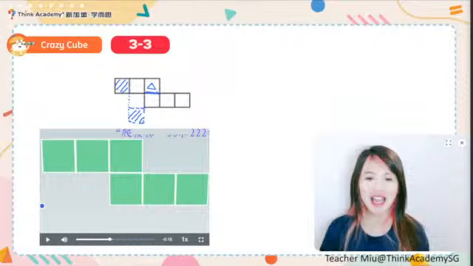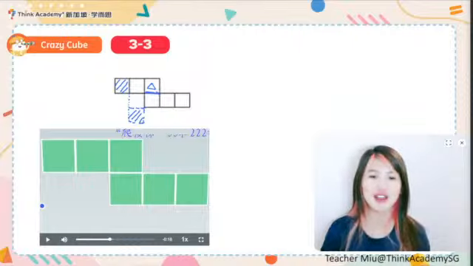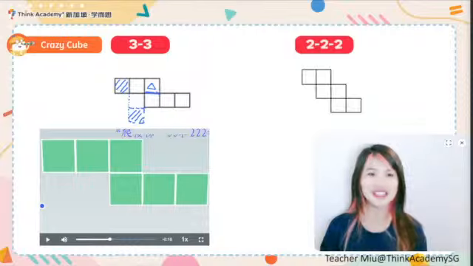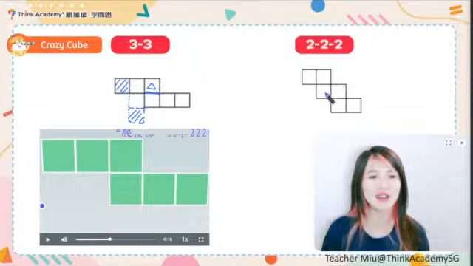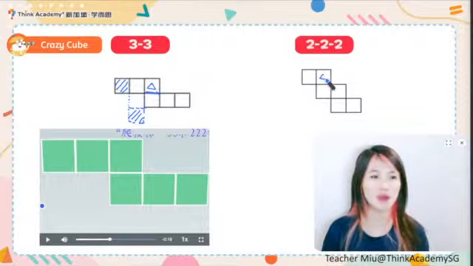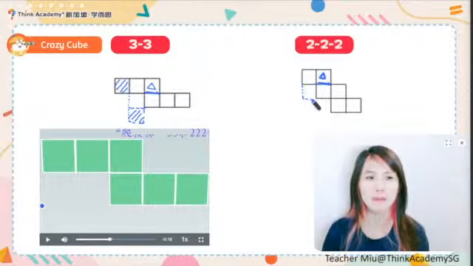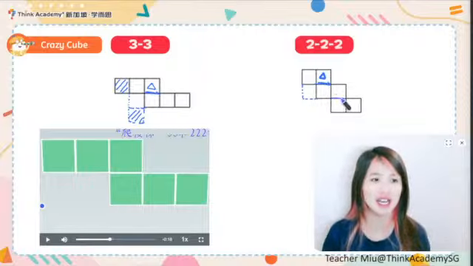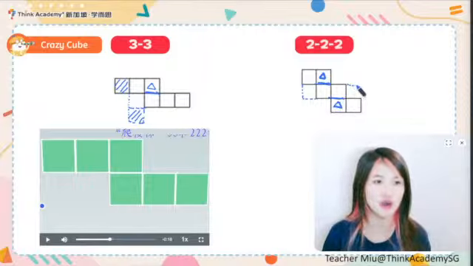But anyway, apart from the 3, 3, 3, we still have one more crazy one. It's called 2, 2, 2. That's like the stairs, the stair shape. This is the craziest one. You might see that we have 2 heads, 2 body, and 2 bottom. Does it make sense to you? No way. Definitely there would be only one real head which is connecting to the body, and this is actually the body you fold down. What about the bottom? Actually the bottom is the same as the head here. There is only one actual bottom connecting to the body, and this is actually folding up as the body.